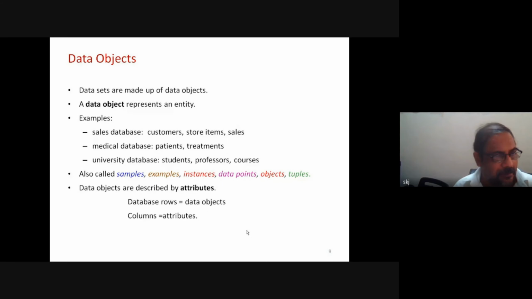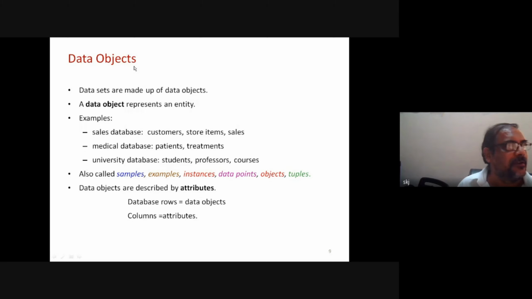Okay. Data objects. Now, object, a well-defined thing, we say object. It can be conceptual, it can be physical. So data object means we simply say objects we are describing as data. Data objects are basically objects, but qualified by the word data.